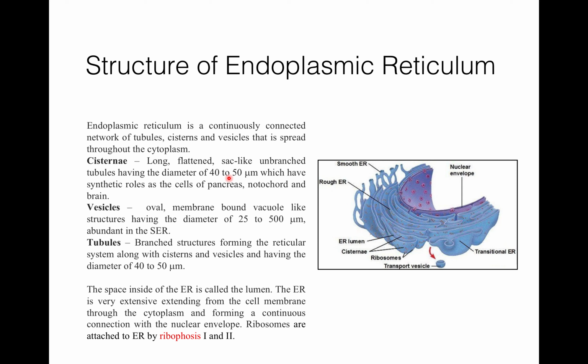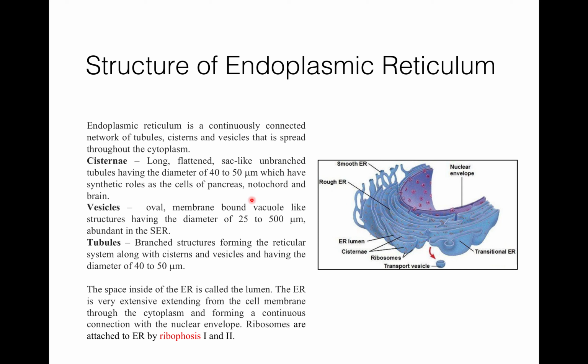They are found in protein-forming cells. They lie one upon the other and are interconnected, and they are generally present near the nucleus. So this is the nuclear envelope, and here you can see cisternae.